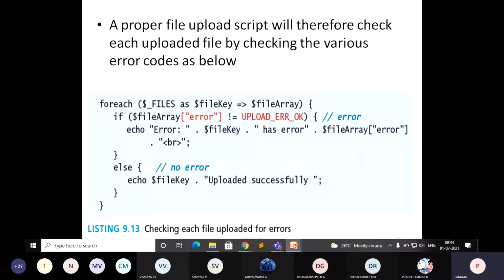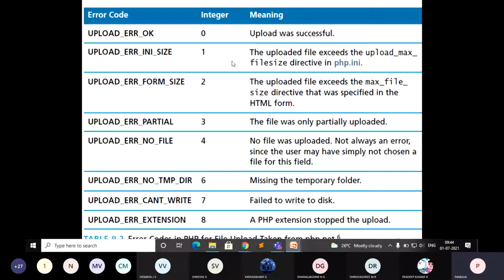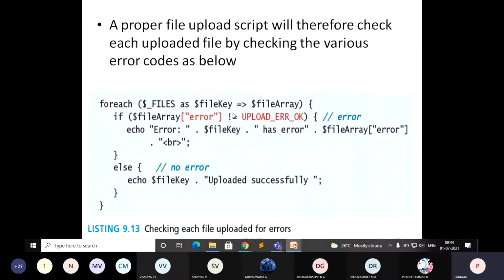If you want to check all these cases, to know due to what error the file is not uploaded, you need to write a small script, where you can use foreach, similar to what we did with $_SERVER.